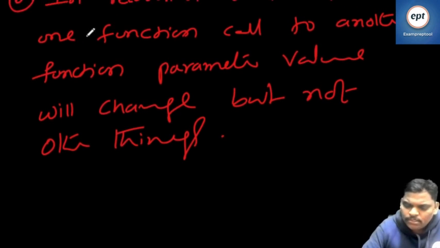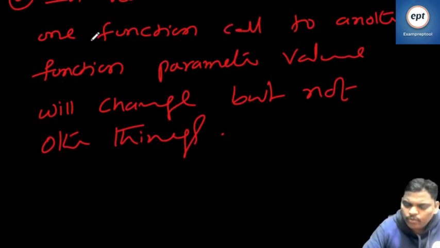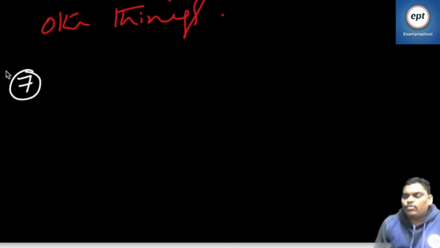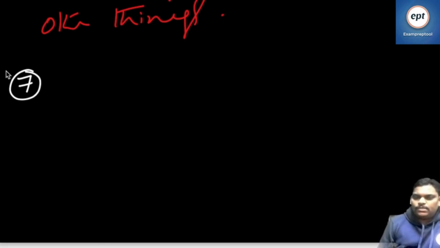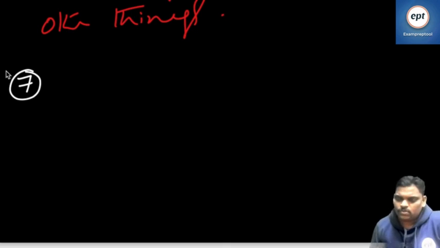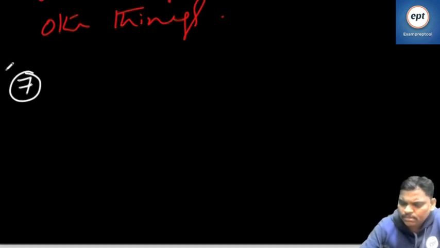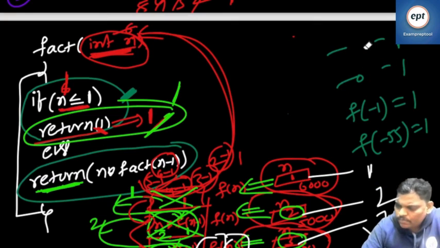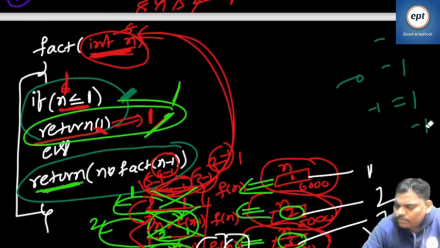I think the sixth point is also over. Seventh point: in recursion, from one function call to another function call, the parameter value will change but not other things. Now listen, everyone. One small story here. Here itself I am writing so that you will get clarity.